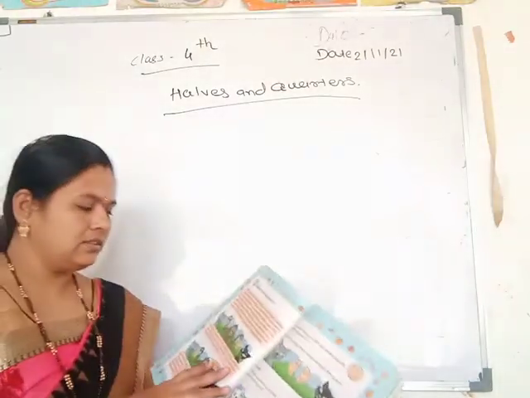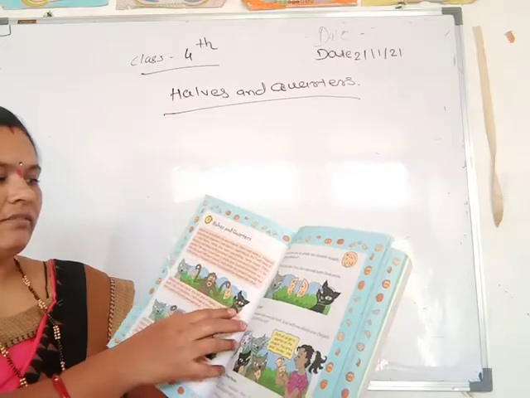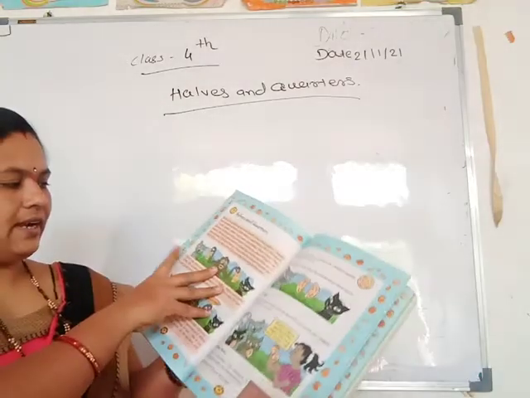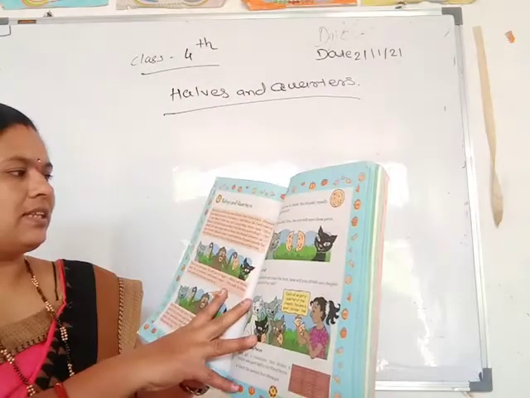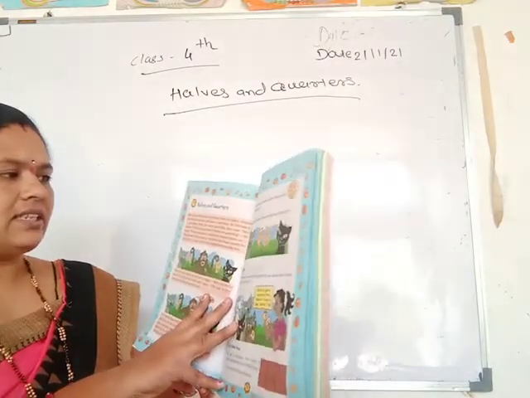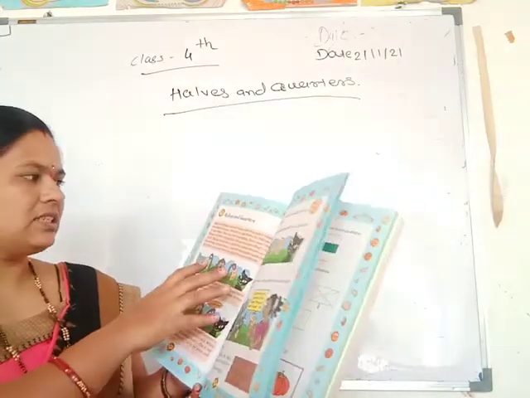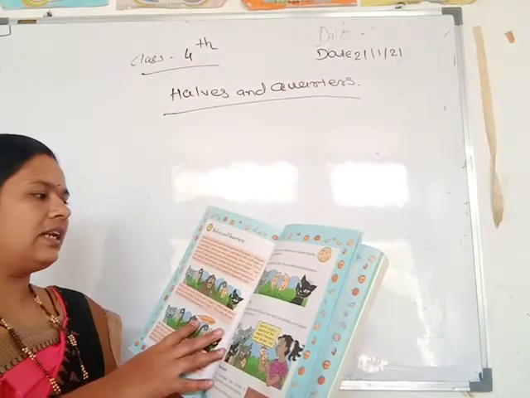Here, see this picture. Mintu cat and Motu cat were friends. Once they stole a chapati from Malini's kitchen. I will take it, said Mintu. No, I will take it, said Motu.